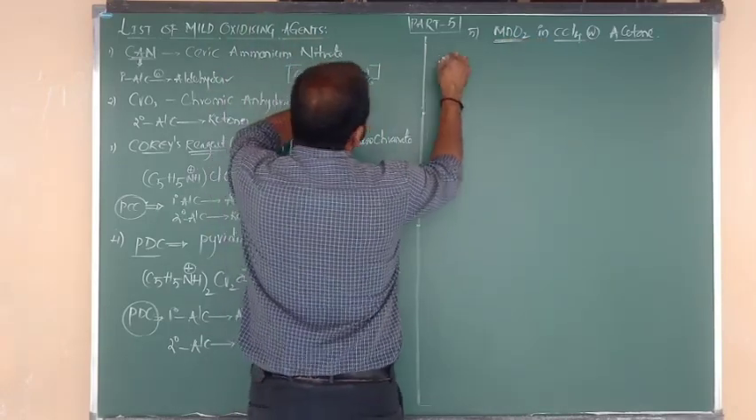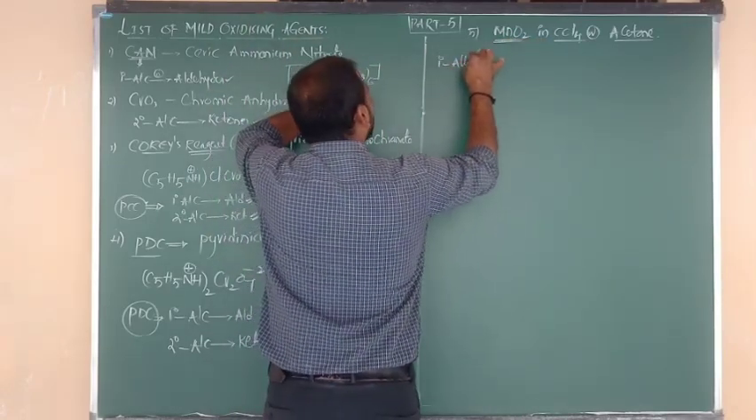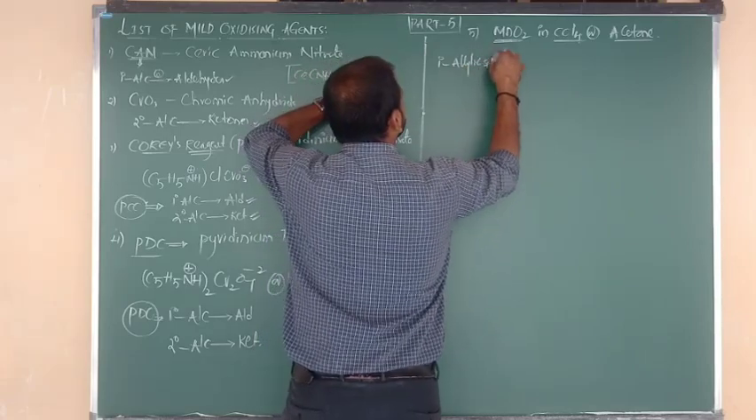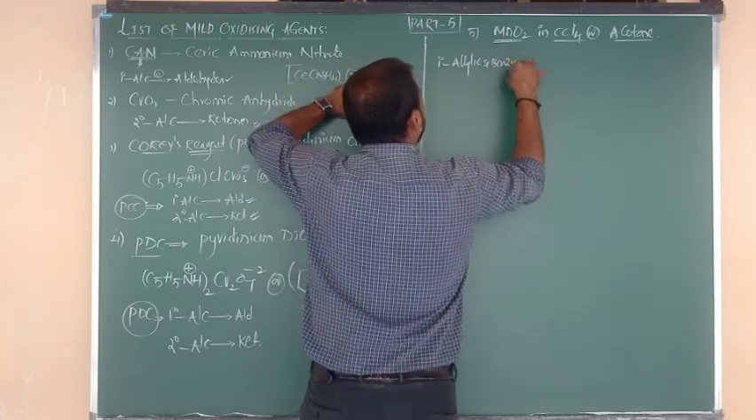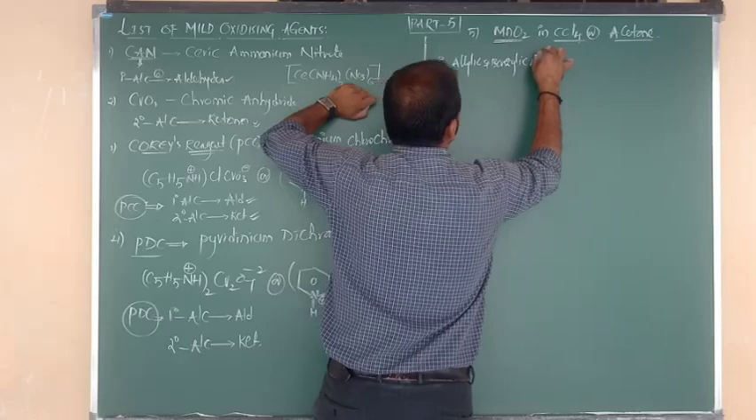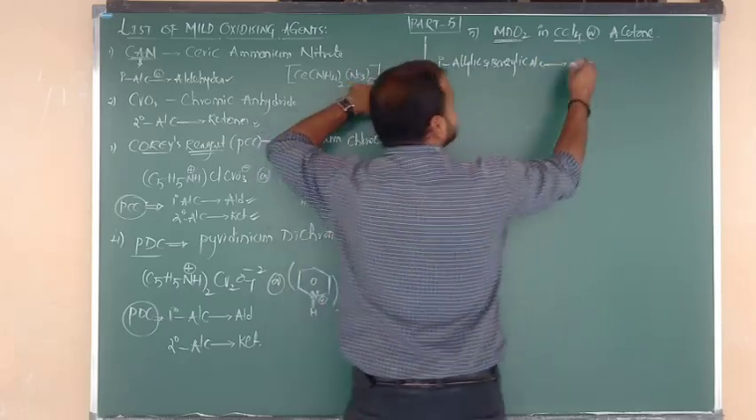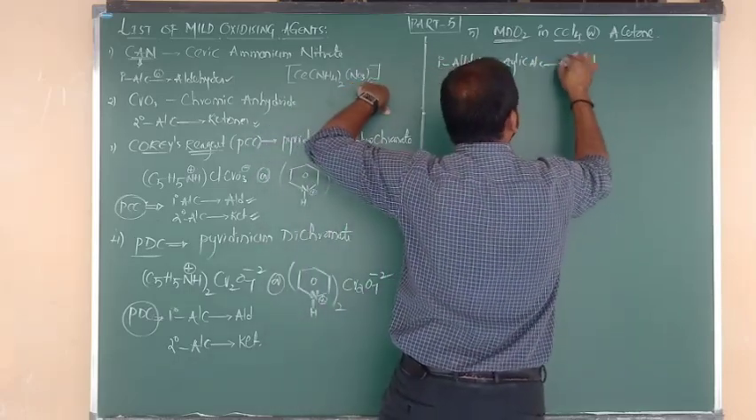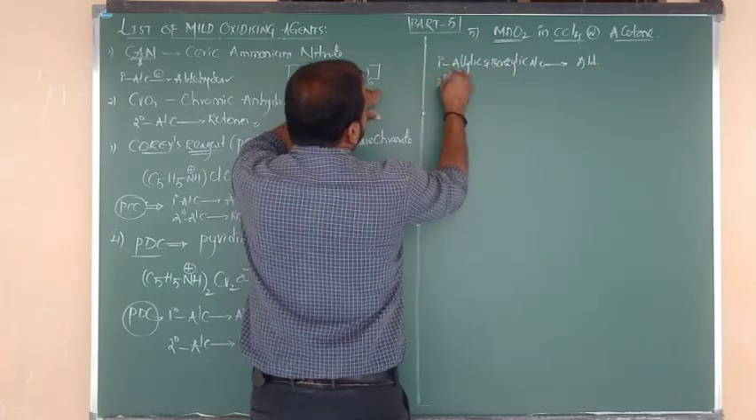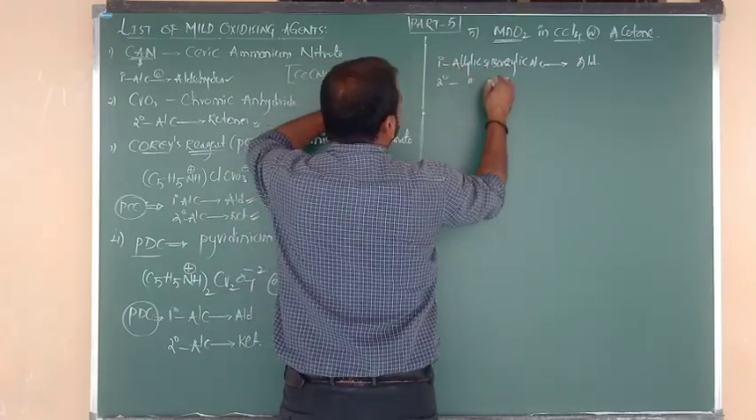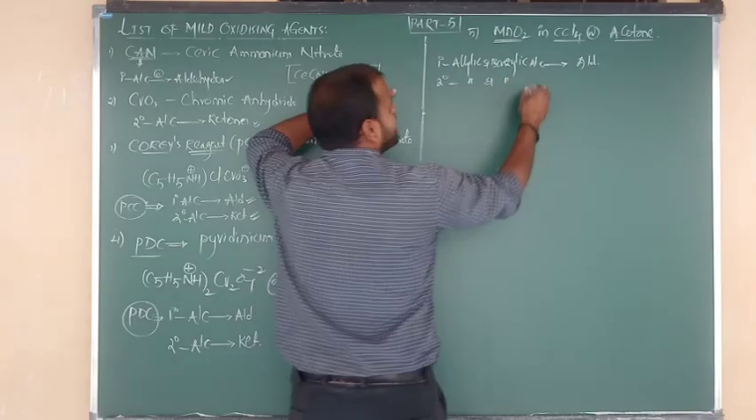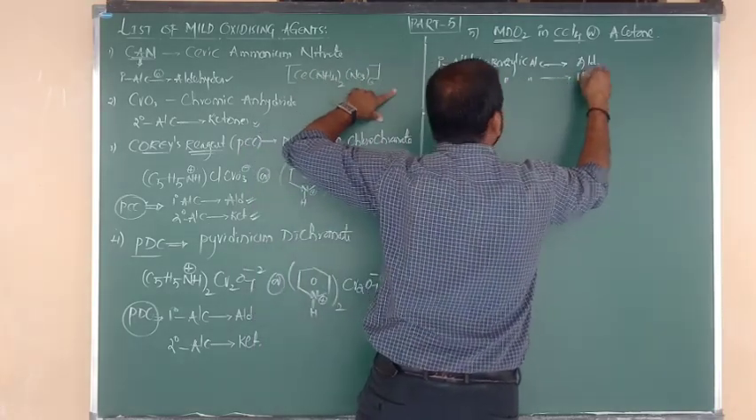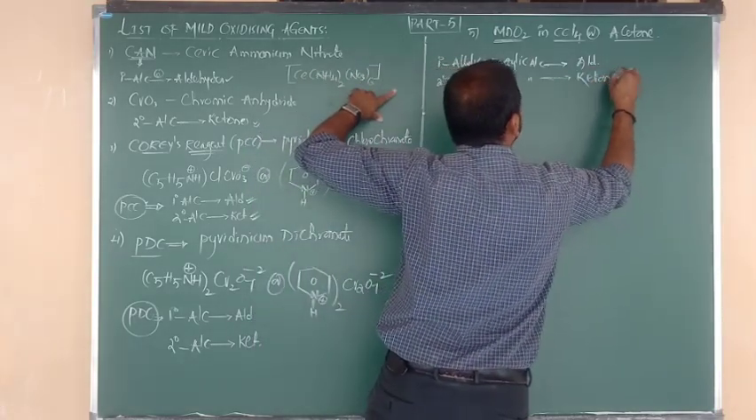So what is the use of this? Listen carefully. Primary allylic and primary benzylic alcohols get oxidized into aldehydes. And secondary allylic and secondary benzylic alcohols get oxidized into ketones.